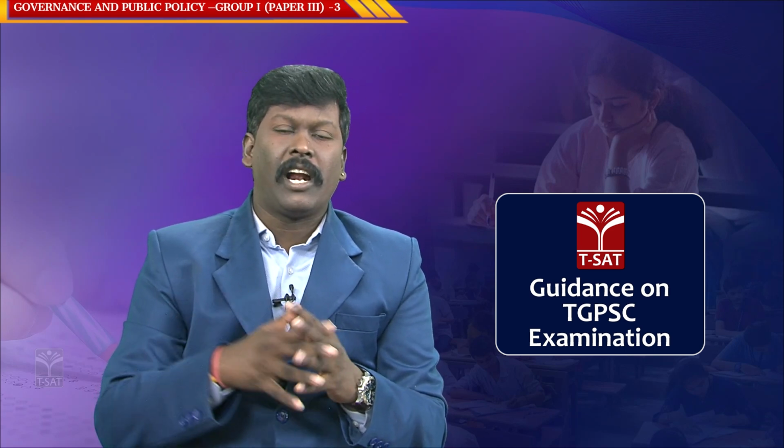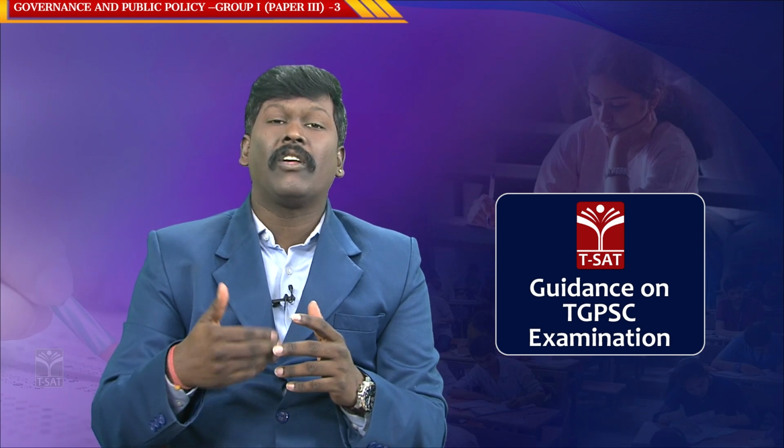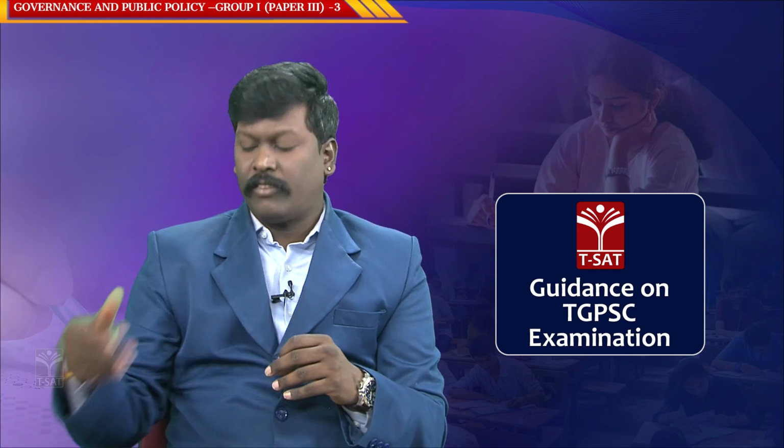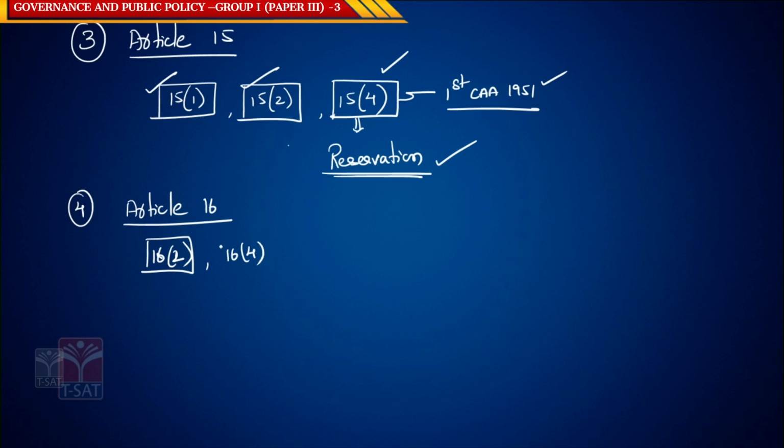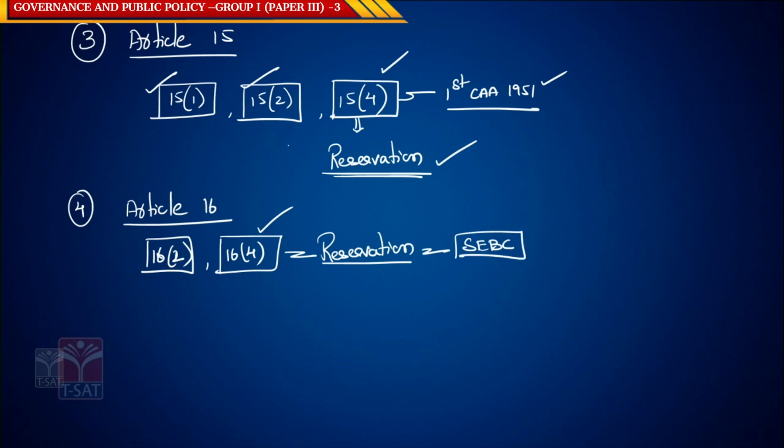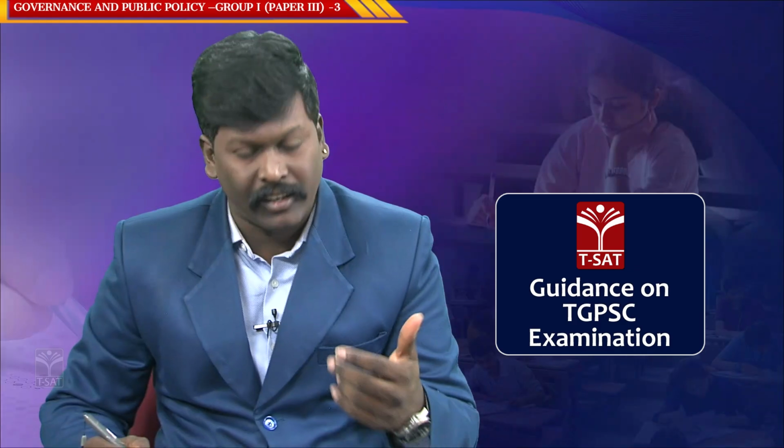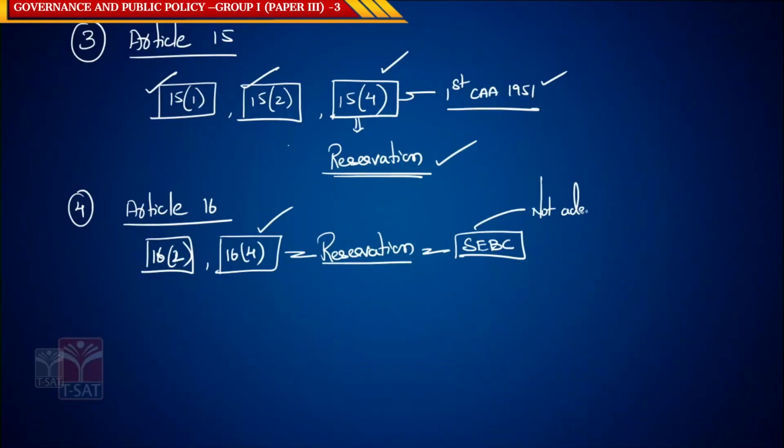The next important article we have is 16 Clause 4. Now what is this 16 Clause 4? 16 Clause 4 talks about reservations. Reservations to people on the basis of socially and educationally backward classes, which includes your SCs, STs, BCs, etc., who are not adequately represented.